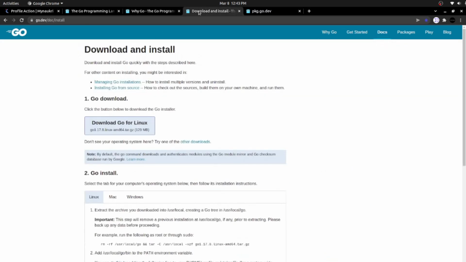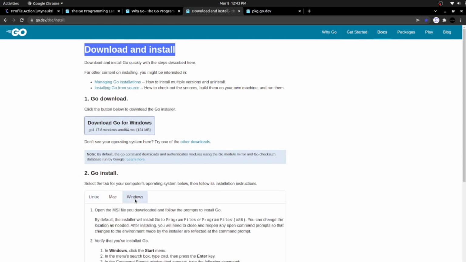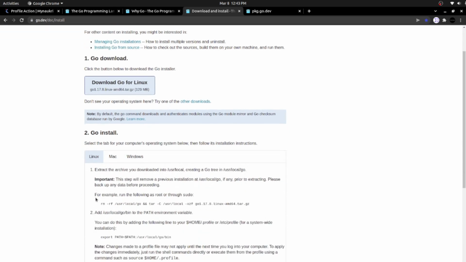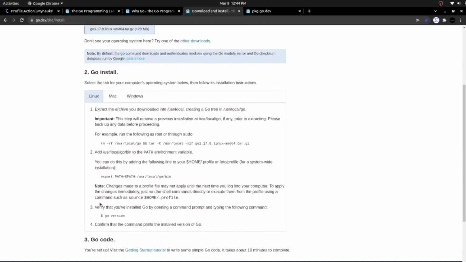So let's see the next step, the installation. First of all, you have to install the package for the operating system that you are using. So it is cross-platform compatible. Currently, I'm using a Linux machine. Hence, I need to download this specific package. And here is the installation step.